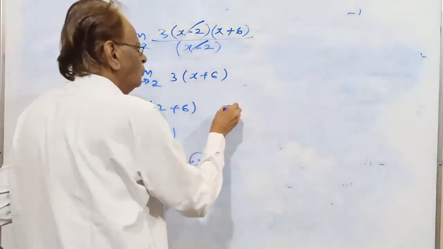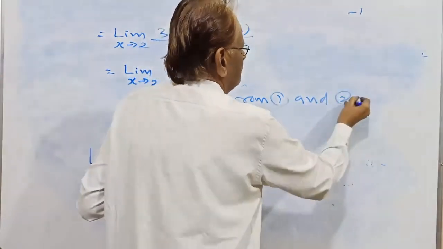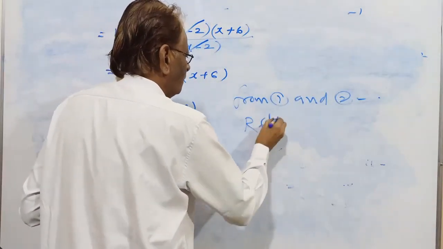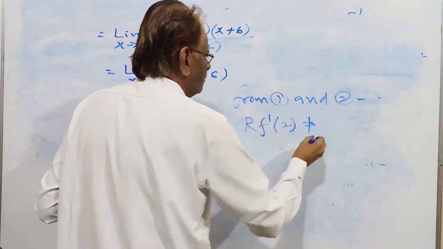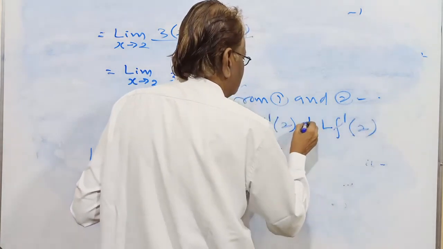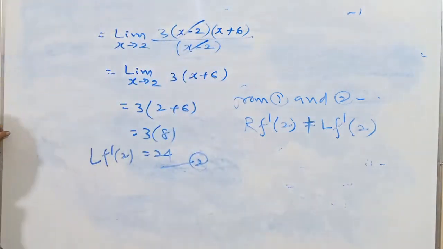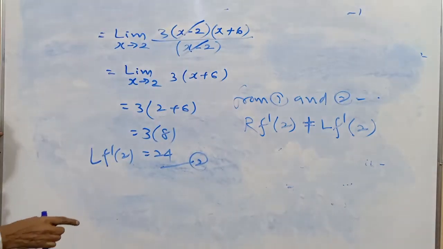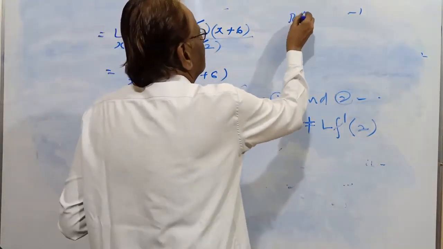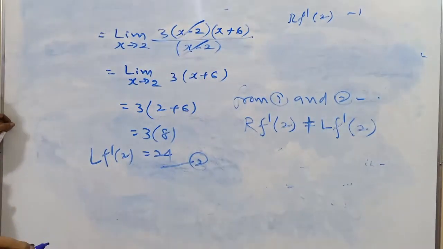From 1 and 2, R f dash 2 is not equal to L f dash 2, because R f dash 2 is minus 1 and L f dash 2 is 24.